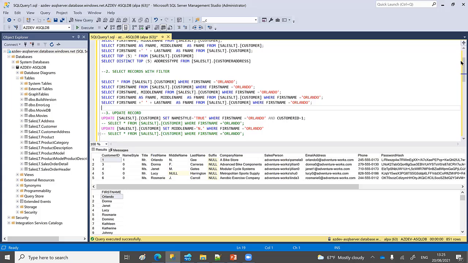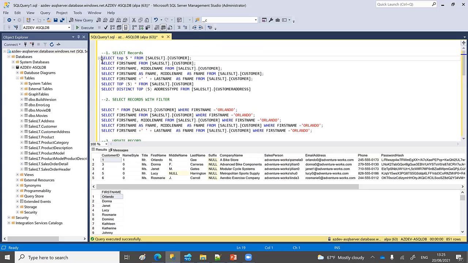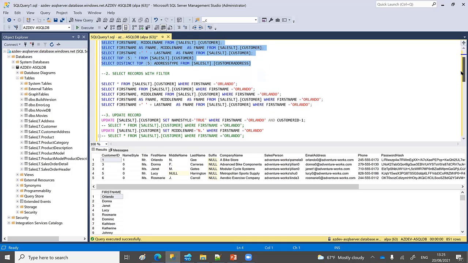For selection, you can see that you can use various flavors of a select. You can select all columns, you can select particular columns, you can use a concatenation in a select statement, and these are the select statements. Here you can see that you can filter as well. When you use a filter, you need to use a where condition. So here I'm filtering my data using the where condition. I'm saying only give me the data whose first name is Orlando.